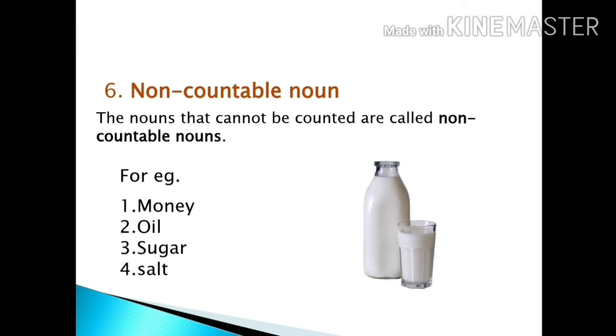We can say 1 rupee, 2 rupees. So money is not countable, while rupees, dollars, all these currencies are countable. So money comes under non-countable noun, while rupees or dollars come into countable nouns. Similarly, oil, we cannot count oil, sugar and salt.